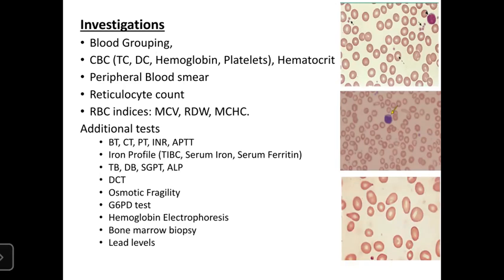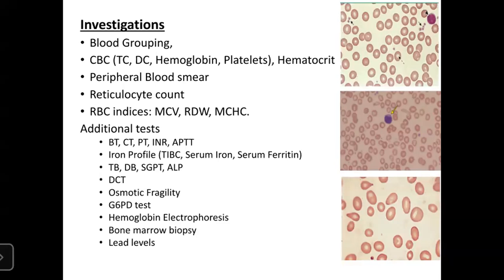Osmotic fragility can be seen in case of hereditary spherocytosis, as you can see in the figure, or the G6PD enzyme test in case of G6PD deficiency. Also, globin electrophoresis can be done to rule out any case of hemoglobinopathies. Also, bone marrow biopsy if you suspect a case of leukemia or myeloproliferative disorders, or if there is a cause, lead levels, you can look for lead poisoning.